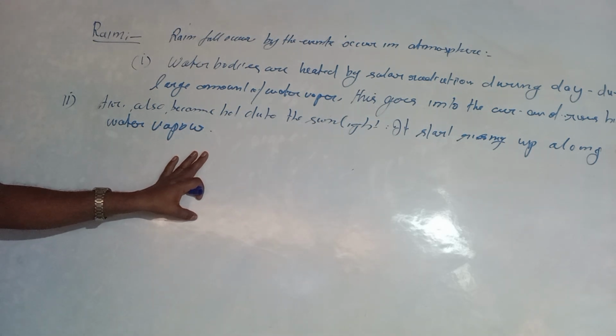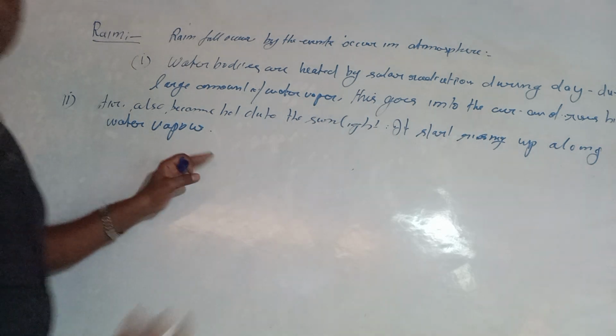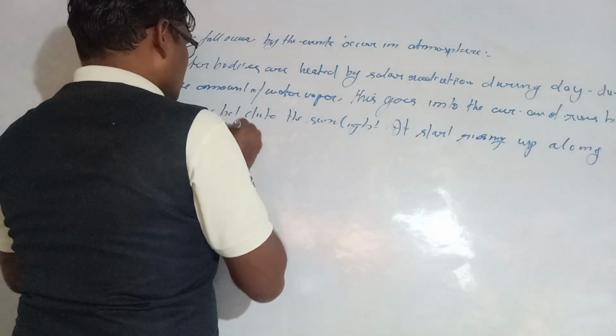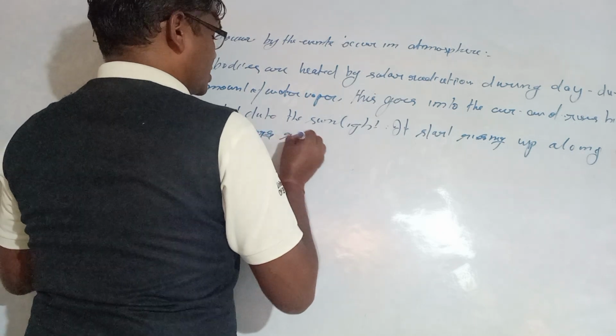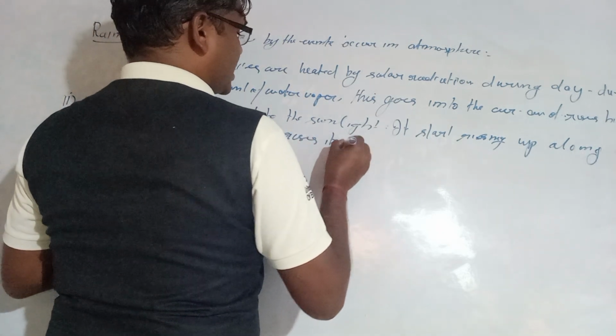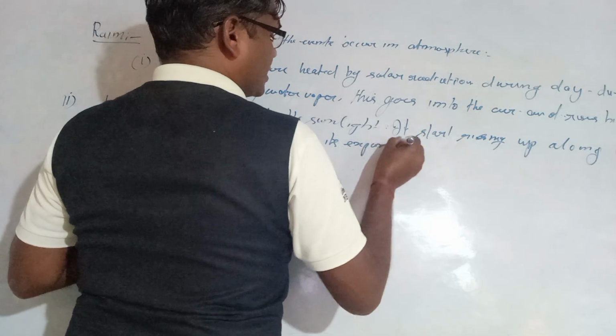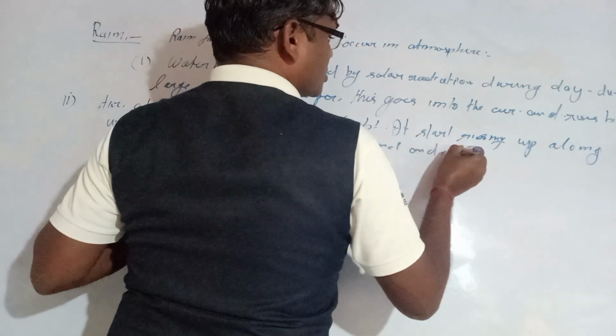Then as air rises, it expands and cools.